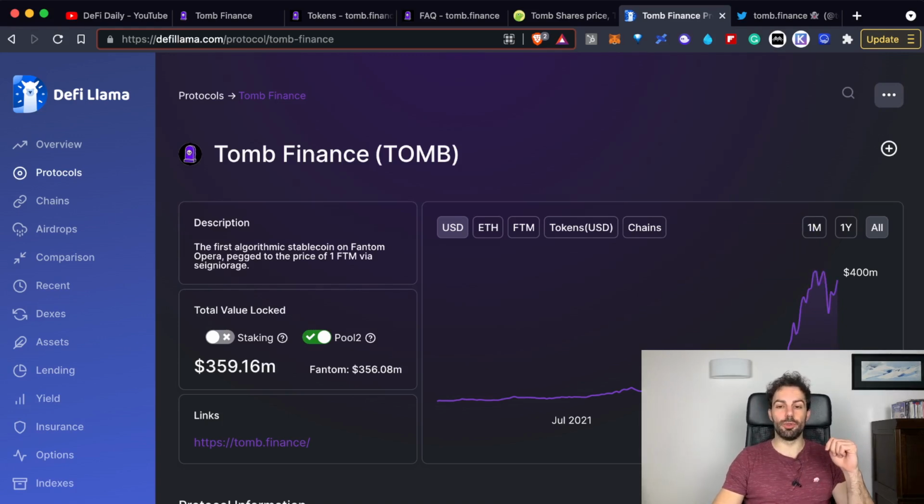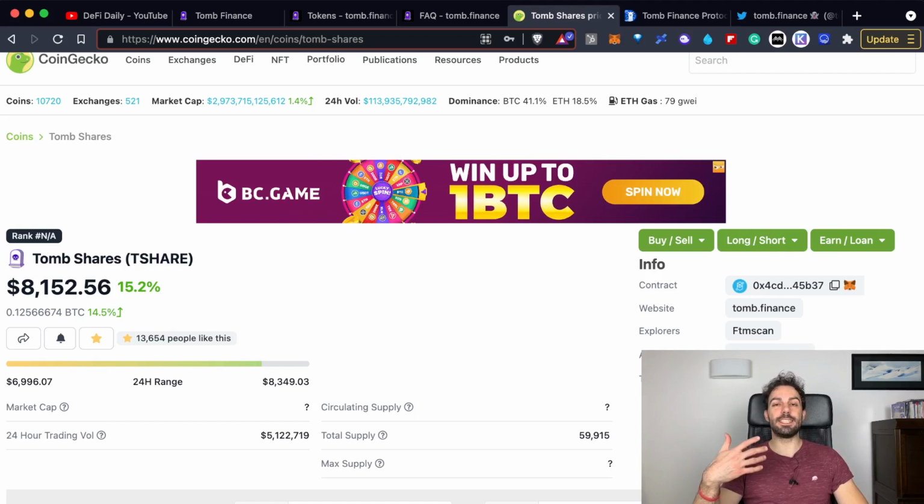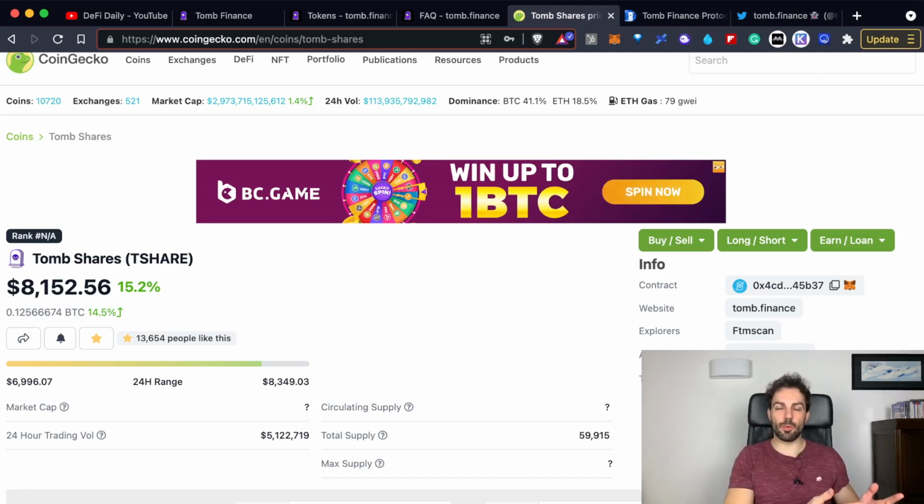Let's have a look also at the price of the token. As I said before, the TBOND price is pegged to the price of one FTM. So investing in TBOND is like investing in Fantom, so in FTM. The real token of the platform, the token that represents the value of the platform, is another token, and we are talking about TSHARE. TSHARE stands for TBOND shares. It is a governance token, and we can say it is the real token of the platform, the one that follows the value of the protocol, because the other one, the TBOND token, is just pegged to one Fantom, as we said.